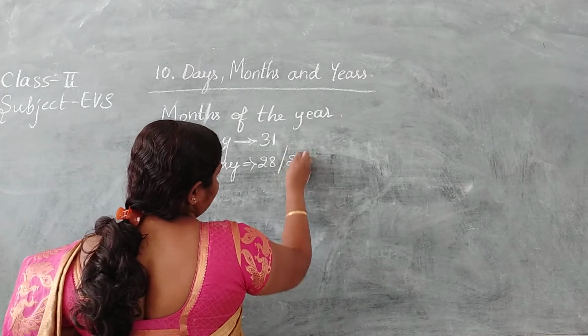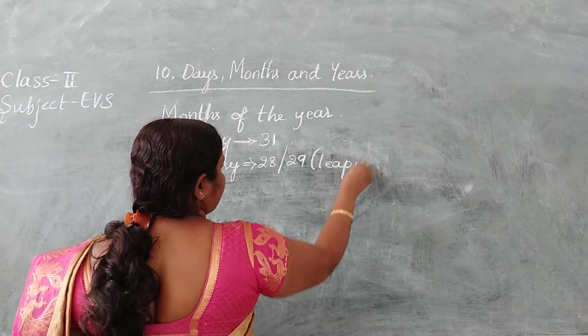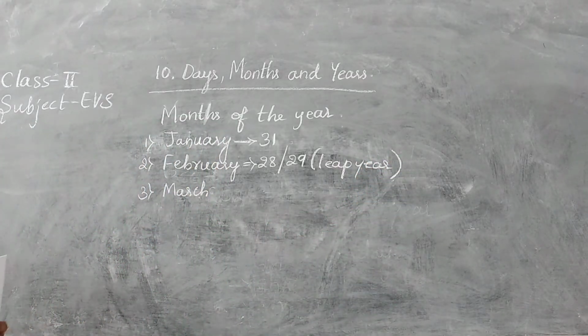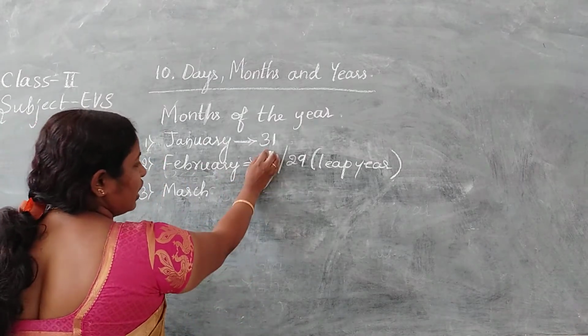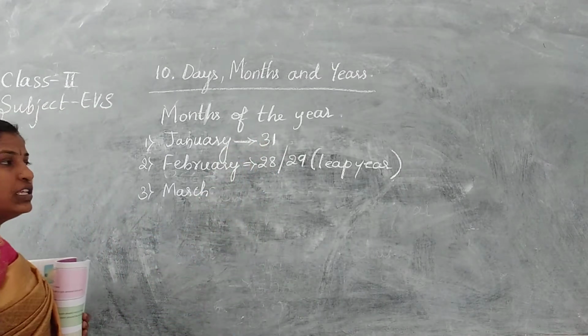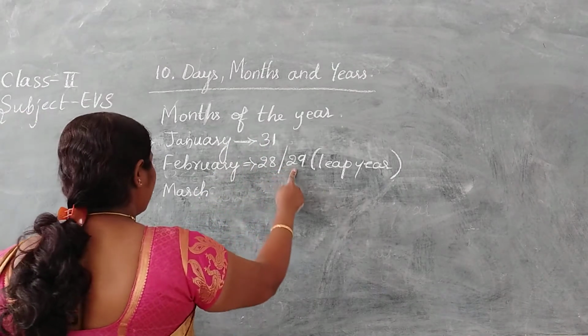Only on a leap year it has 29 days. On a leap year one day will increase, no? That day we will add in February. Other than the leap year it will have 28 days. Only on a leap year it will have 29 days.